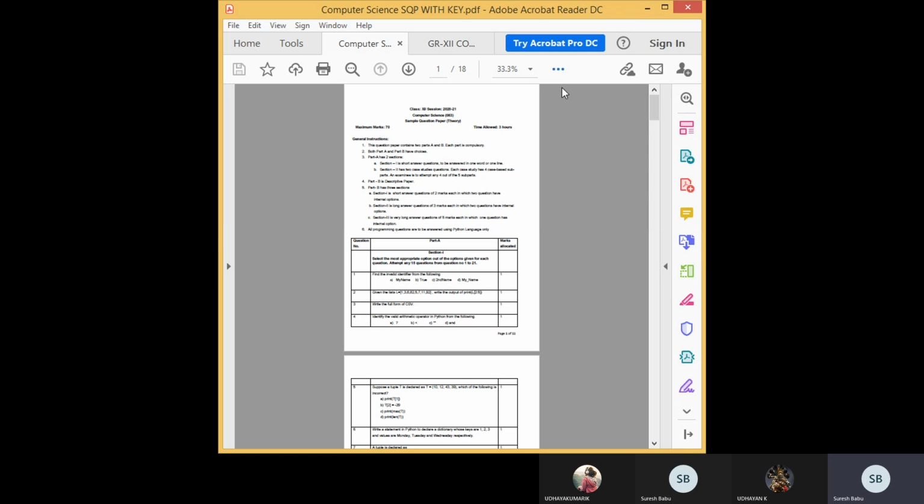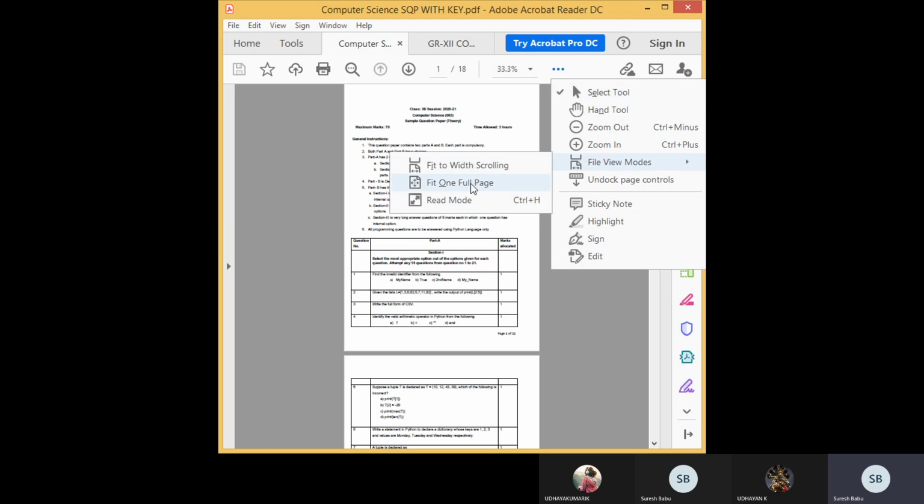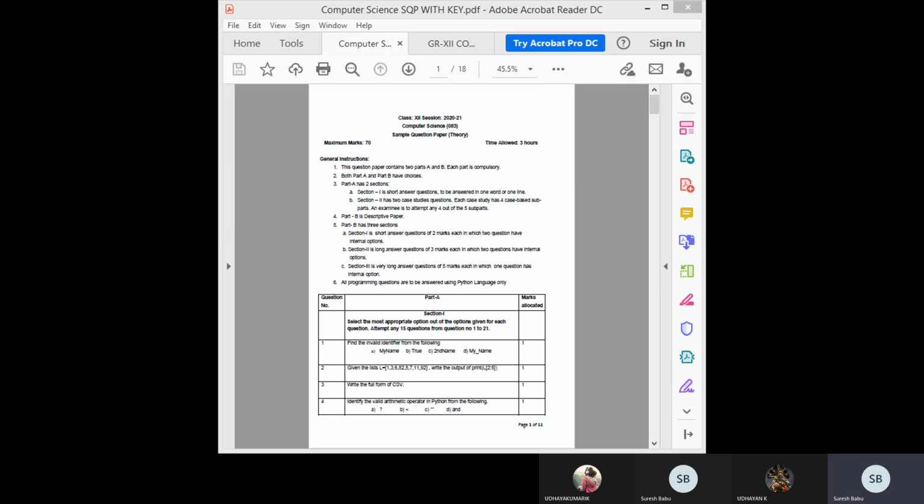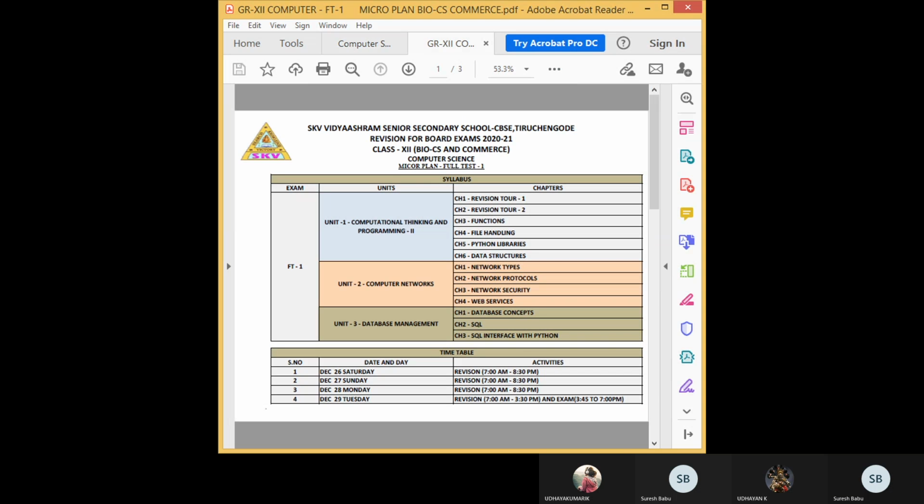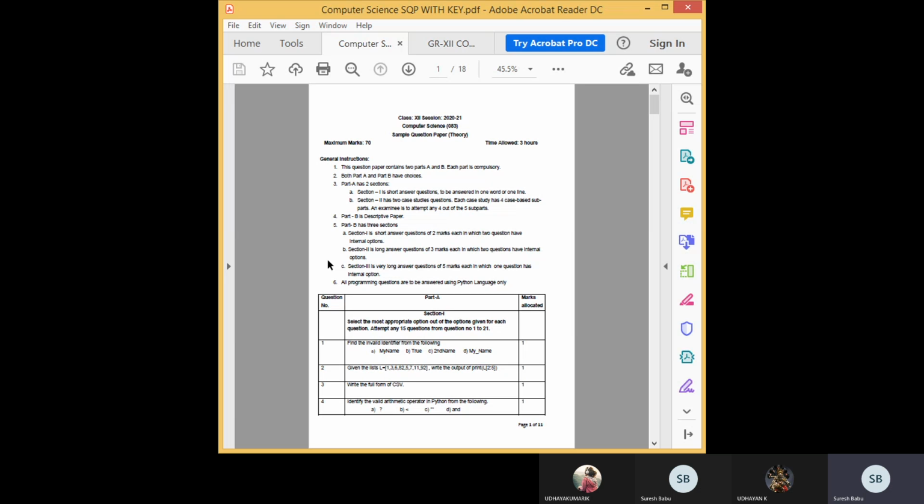Okay. But only one thing I didn't include. Students, you see the question paper now? Is that visible? Okay, so this is the sample question paper for board exam. You can clearly see the instructions given. Okay, so that is a very important one.